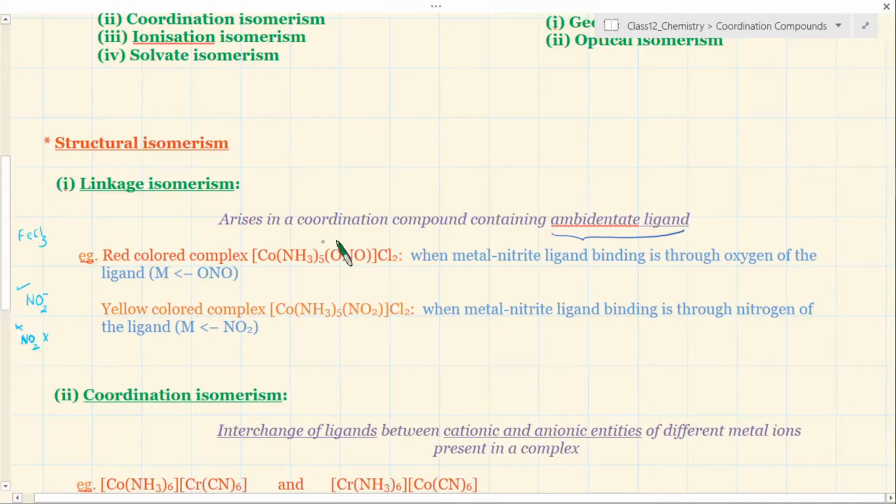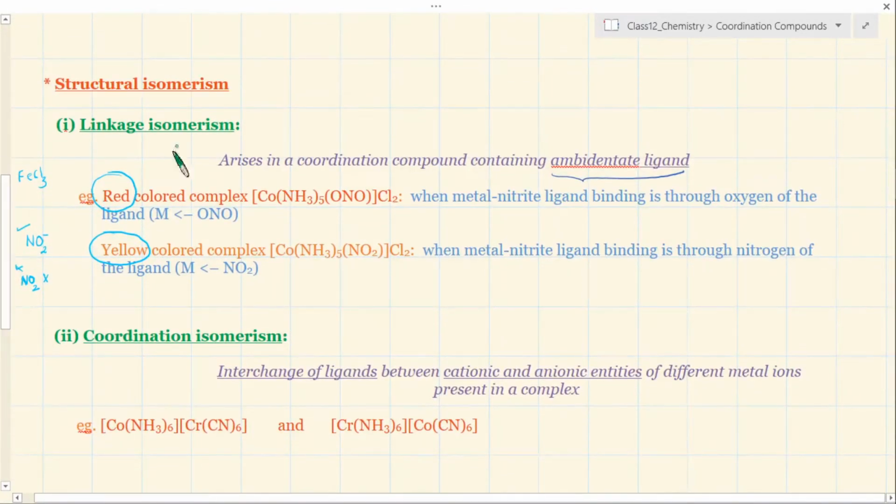So you can see what leads to the difference. This complex compound is red colored, and this complex compound is yellow colored. Just because of the different type of binding by the ambidentate ligand, which atom of it binds, it leads to completely different properties. So this is an example of linkage isomerism, because it differs in terms of the linking of a single ligand, that's all. It's very simple here.